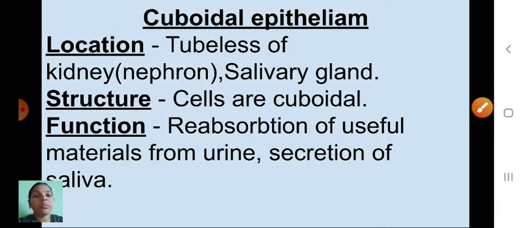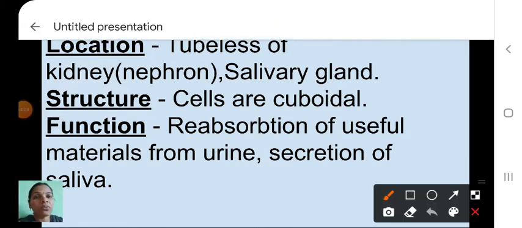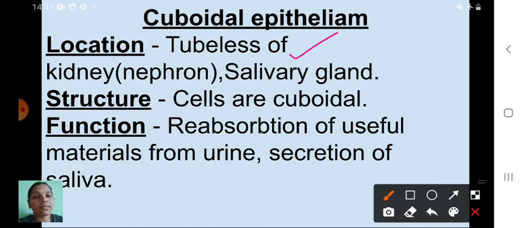Next one is cuboidal epithelium. Okay, this is the 6th one. Cuboidal means cube. Yes, see here, children, cuboidal epithelium is located in the tubules of the kidney. Okay, tubules of the kidney, that is the nephron. And where else is it present? Salivary gland. You know very well what is meant by nephron, and salivary glands are present inside our mouth. Okay, next one is structure.